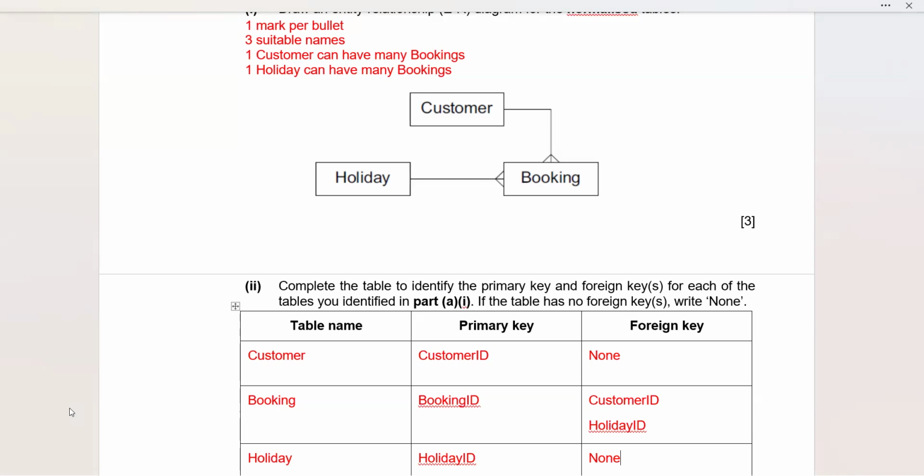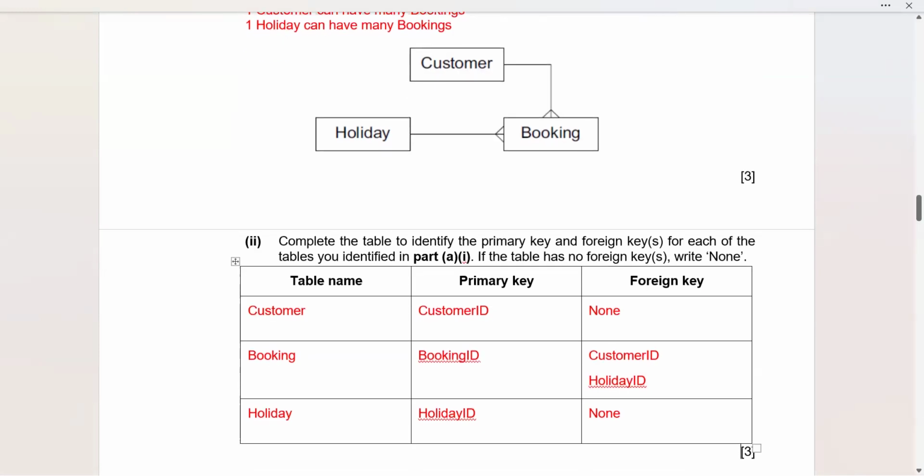So what am I supposed to do? The three tables, customer, booking, holiday, have to come in the same manner as we have written, with no change in the table names. Primary key for customer will be customer ID and there is no foreign key. And since booking is actually a linked table, the table that is in between, we need to have one primary key for this also. And it has a customer ID and holiday ID. So holiday has a holiday ID as a primary key and no foreign keys.